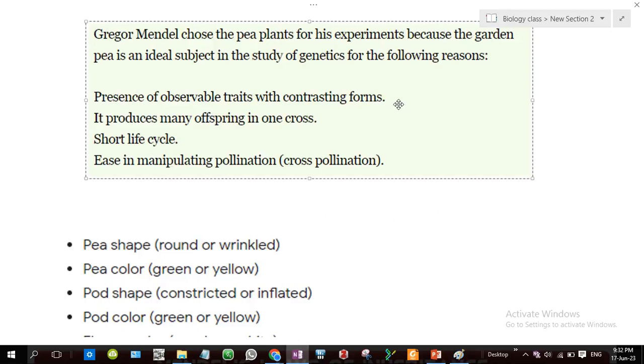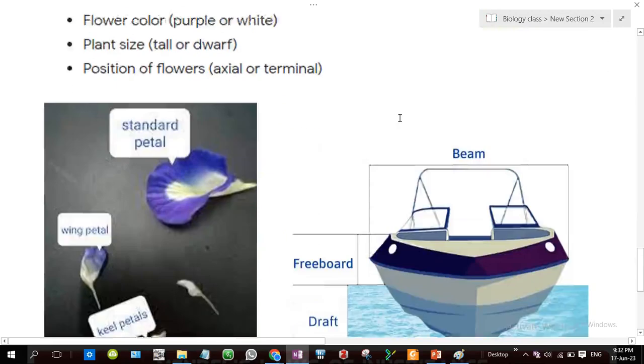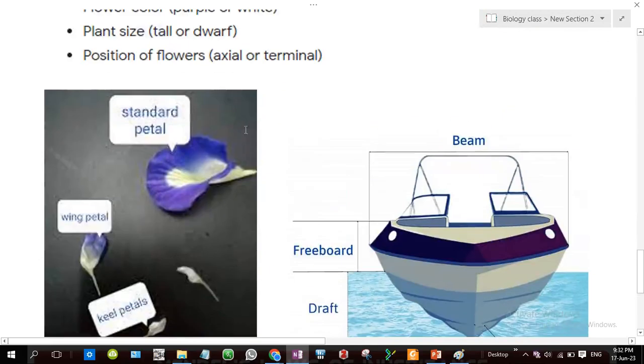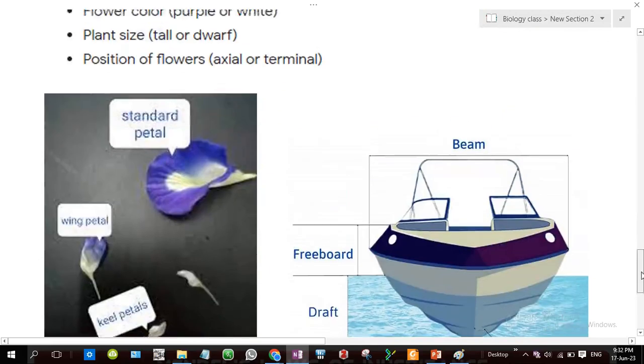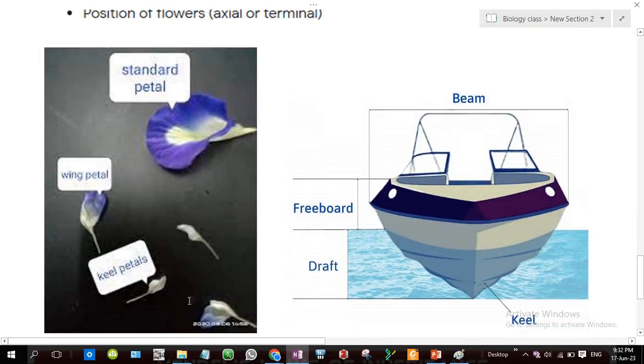And one more thing: the flower has one unique character, the keel petal. Because of the keel petal, it acts like a covering so that it covers the stamens very well.